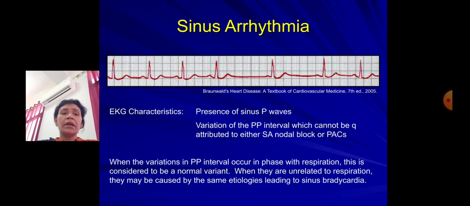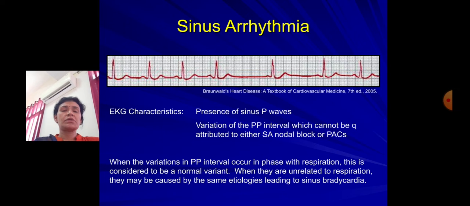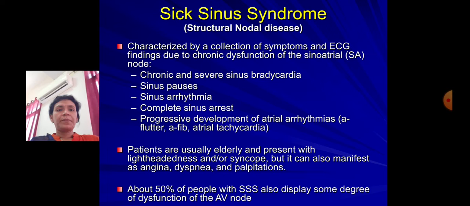When they are unrelated to respiration, they may be caused by the same etiologies leading to sinus bradycardia. So if there are changes with phases of respiration, which is usually seen in normal people also, it is sinus arrhythmia. While if there is no relation with inspiration, then it can be either physiological or pathological, as the causes can be the same as we have discussed in sinus bradycardia, that is hypothermia, hypothyroidism, uremia, etc.